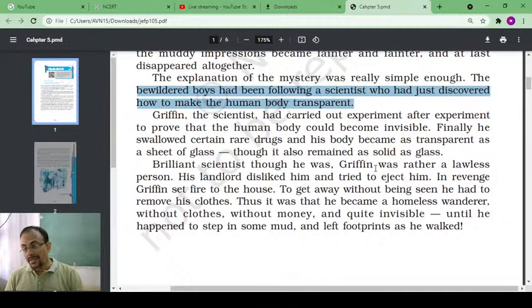Now, let us know something about the scientist. What is his name, what he does, and whether it is something for the good of humanity or for the bad of humanity. Let's find out, dear students.